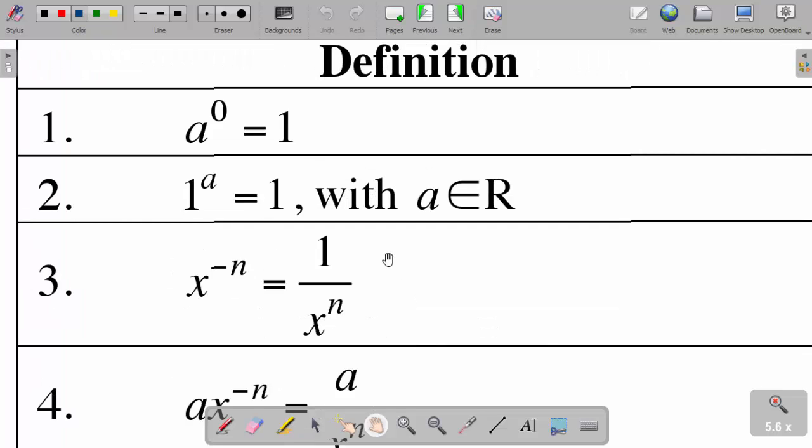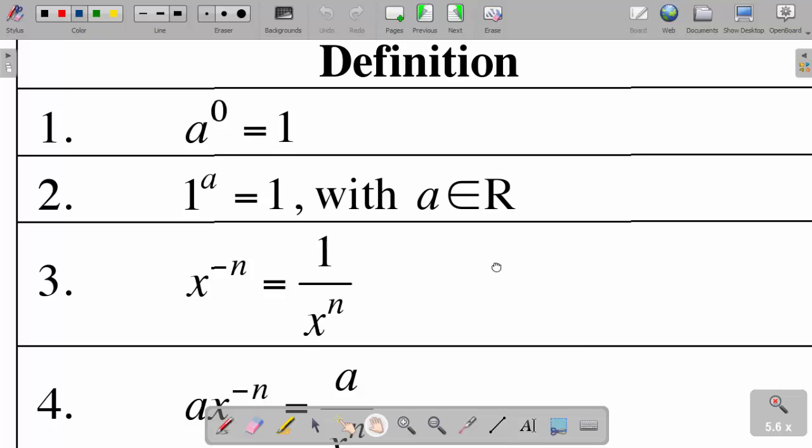Another definition here. Now if I have x to the power negative n, you see my exponent is negative here. Now if I write it as a fraction and put it over 1, the exponent becomes positive. In other words, x to the power negative n is the same as 1 over x to the power positive n.